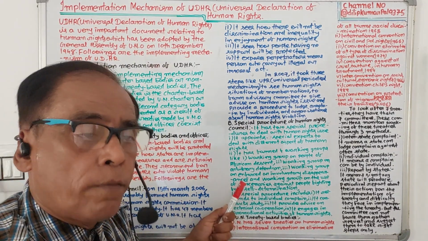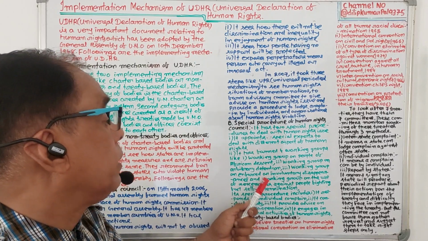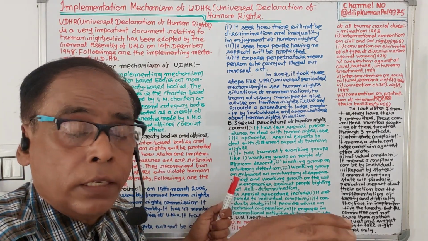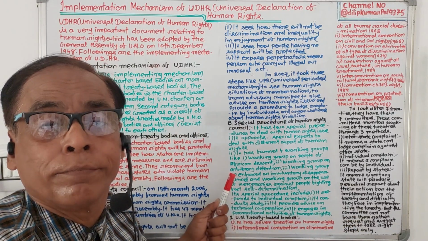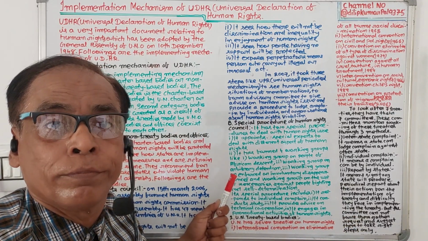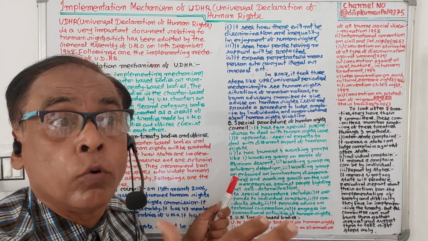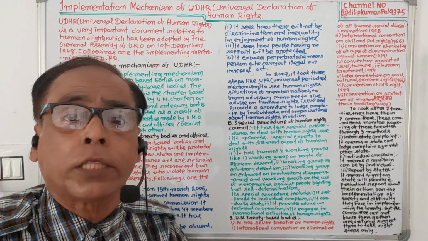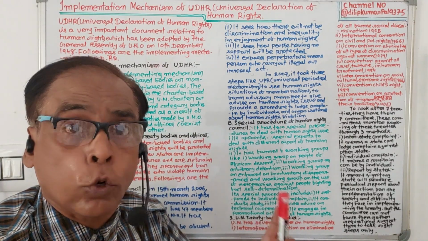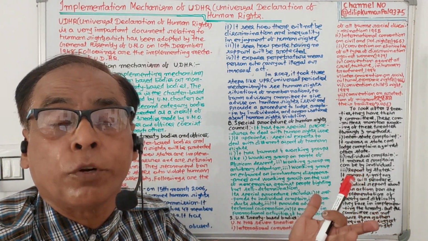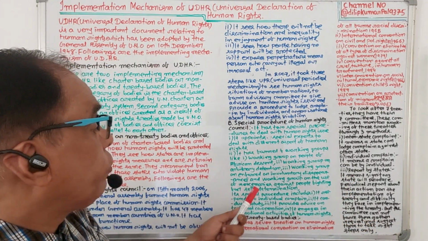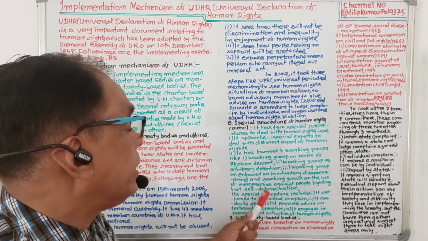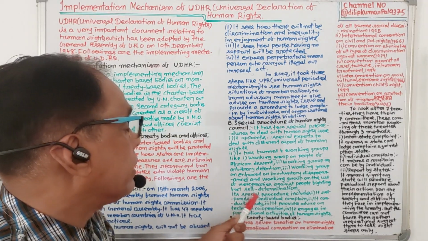Sometimes the authority takes some persons by force and will not disclose where they are. They will not give any information. Number four, working group on the use of mercenaries against people fighting for self-determination.